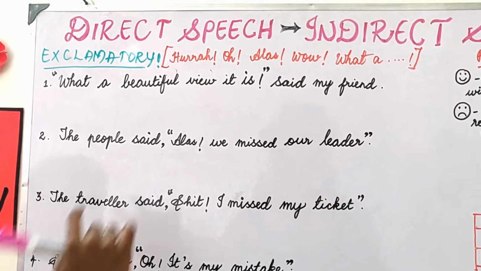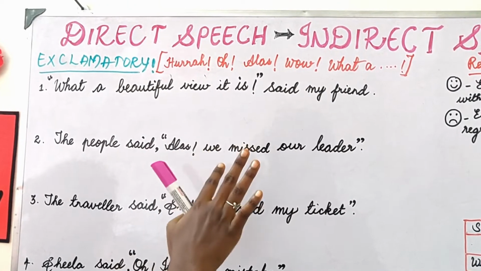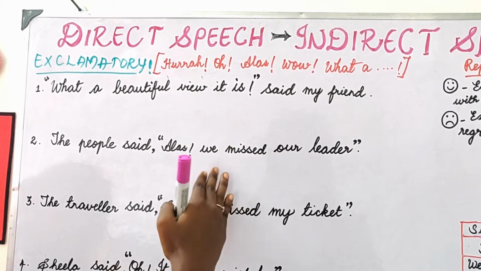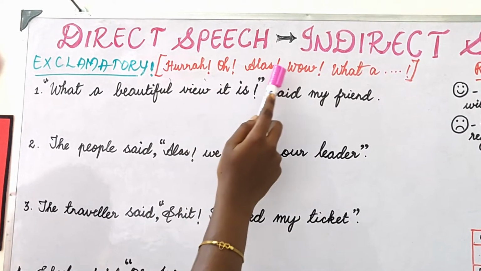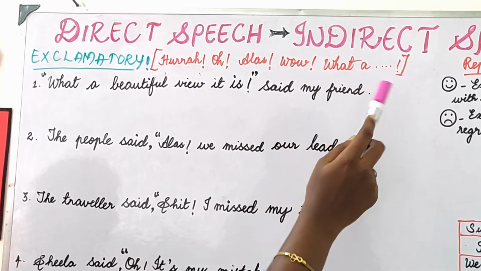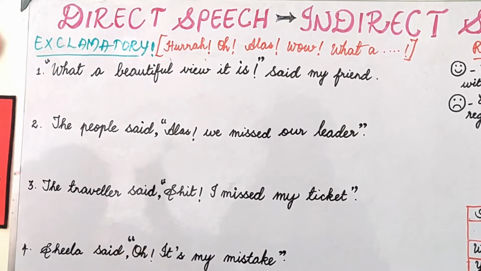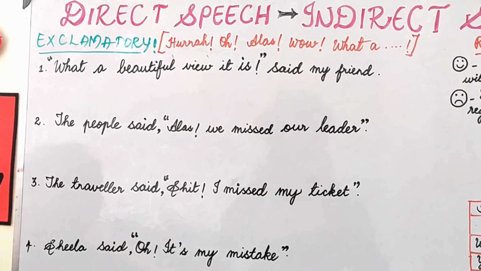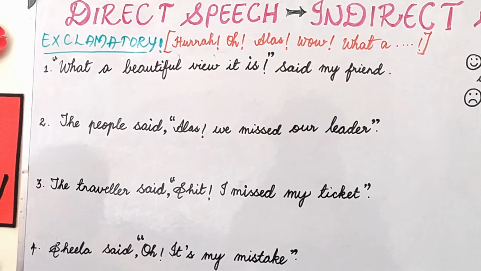So apart from this exclamatory mark, what other expressions will help you to identify that it is an exclamatory expression? That are hooray, oh, alas, wow, what. So if a sentence starts with what, or oh my god, these show that it's an exclamatory sentence.